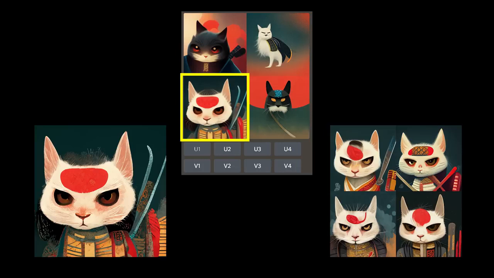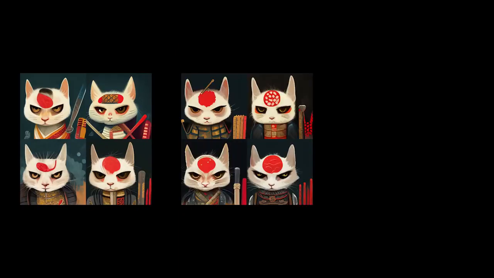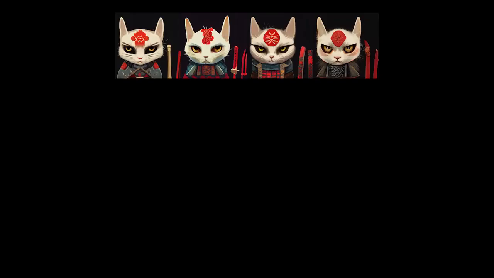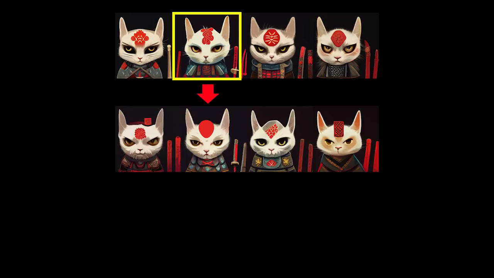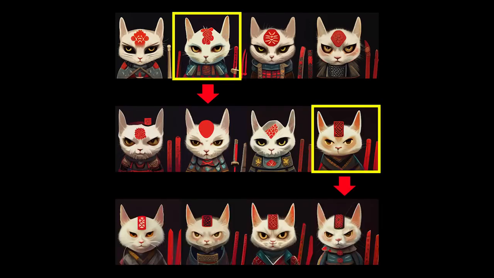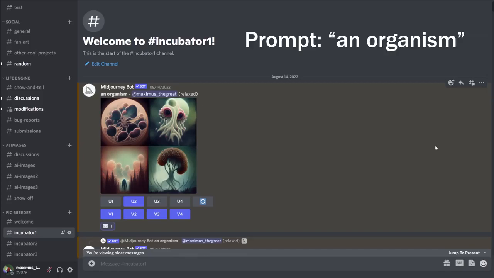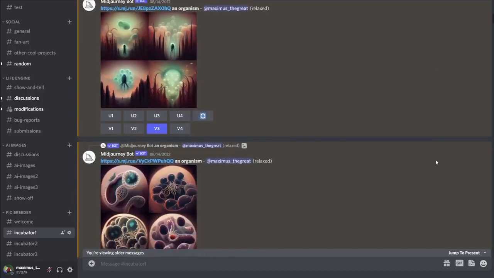There is something very interesting about generating variations though, which is that you can generate variations of variations of variations. There is no limit. To rephrase it, you are selecting and then mutating and then selecting and mutating again and evolving the images you like the most. You are breeding pictures. So, I opened up a small experiment on my Discord server called Pick Breeder, where we start with one set of images created from a prompt like an organism, and allow anyone to select and mutate the images of their choice.